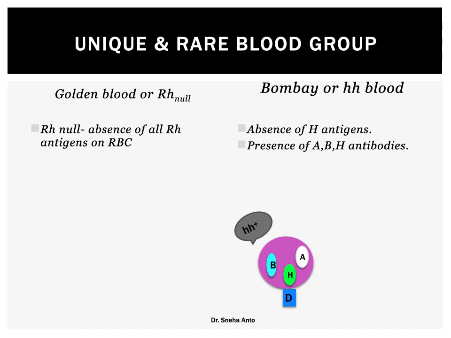Here, A, B and H antibodies will be present in the plasma. All three antibodies will be present in the plasma, whereas H antigen will be completely absent on the surface of the RBC. If the D antigen is there, it is considered as a positive blood group. Similarly, if it's H negative, all three antibodies will be present in the plasma, and the D antigen will be in the recessive stage.